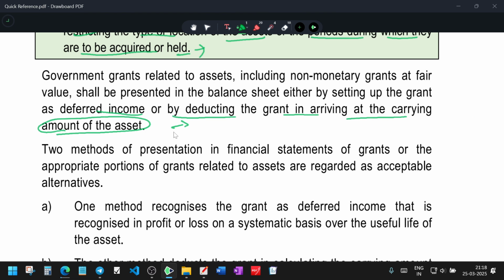Every year, a portion of the grant based upon the useful life of the asset is considered deferred income and charged in the P&L as income. At the same time, you charge depreciation, so both of them knock off. Why are they asking to do it? And the grant is taxable. That you will see in a different chapter. Right now, we are focusing only on the accounting of the grant.